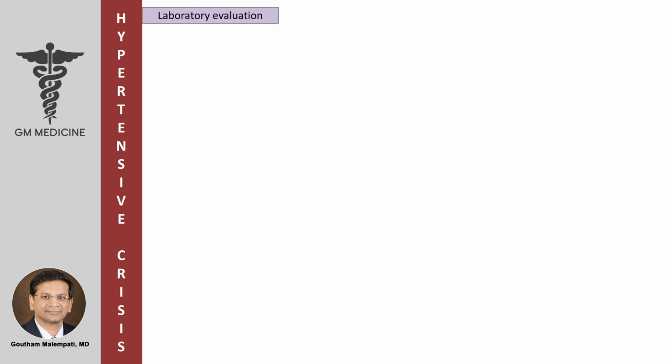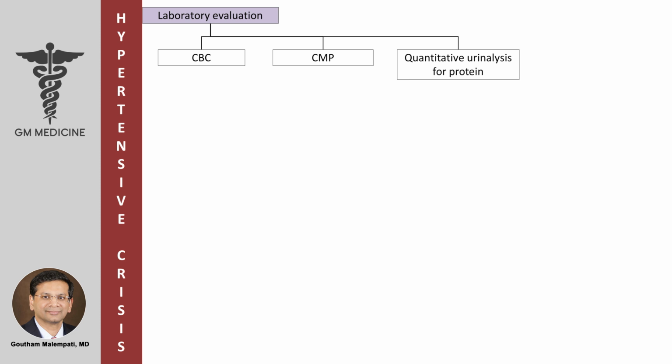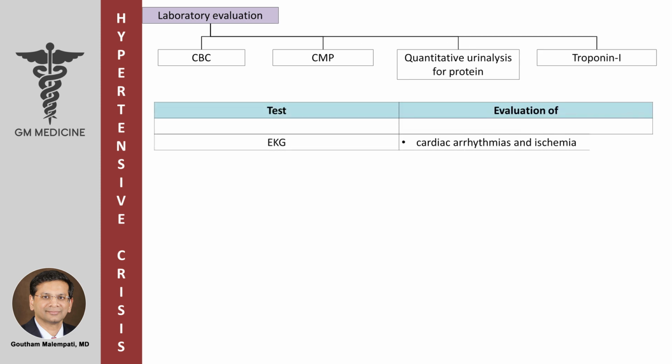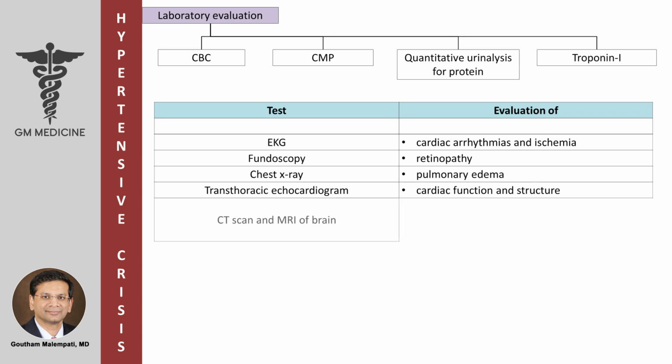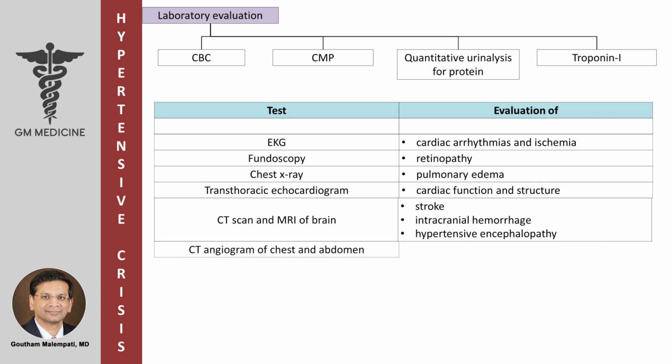Laboratory evaluation consists of getting a complete blood count, complete metabolic panel, quantitative analysis for protein, cardiac markers such as troponin I, EKG for evaluation of cardiac arrhythmias and ischemia, fundoscopic exam for retinopathy, chest X-ray for evaluation of pulmonary edema, transthoracic echocardiogram for evaluation of cardiac function and structure, CT scan of brain and MRI of the brain for evaluation of stroke, intracranial hemorrhage and hypertensive encephalopathy, CT angiogram of chest and abdomen for evaluation of acute aortic dissection,